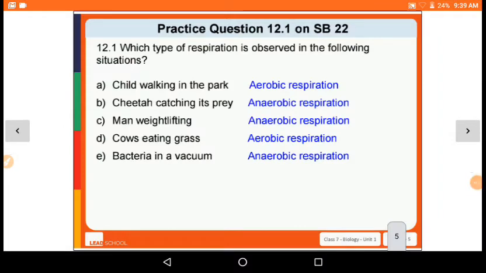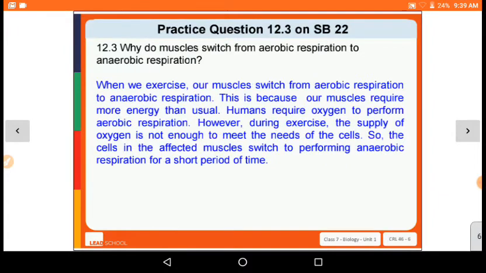He is normally walking, so there is aerobic respiration. Cheetah is catching the prey. That means it is doing exercise, so it is anaerobic respiration. Man weightlifting, that is also an exercise, anaerobic respiration. Calf eating grass, normally without any exercise, aerobic respiration. And bacteria in vacuum, that is anaerobic respiration.